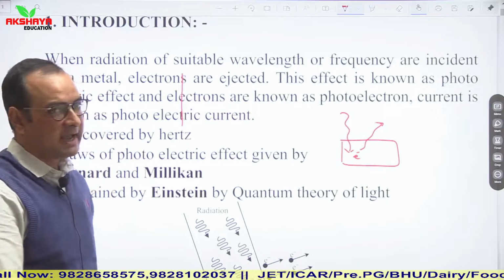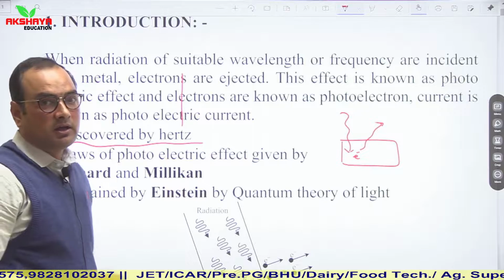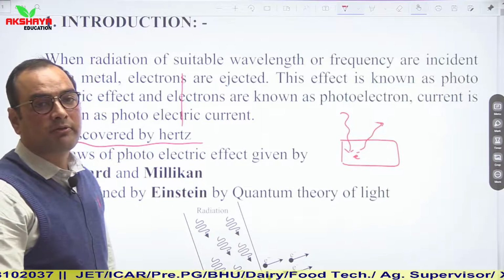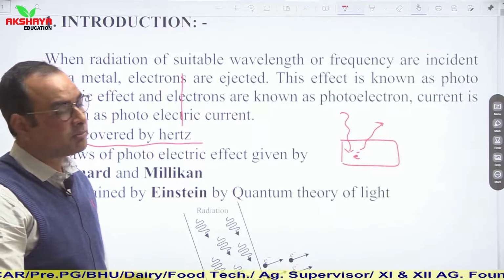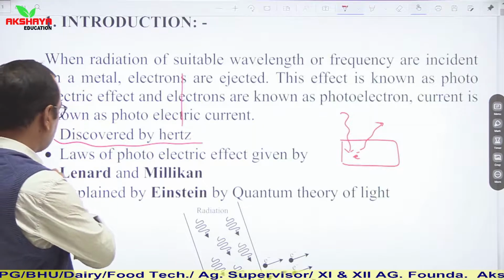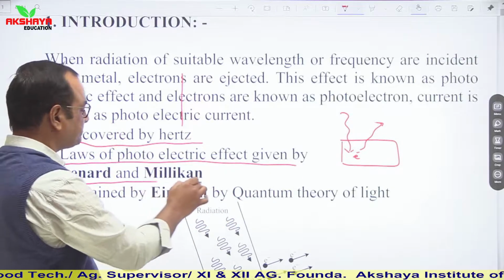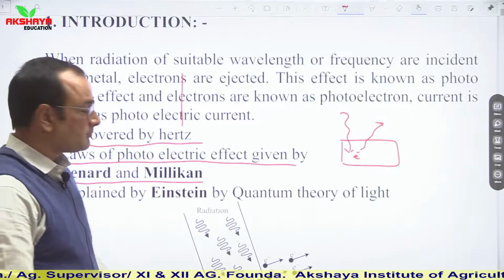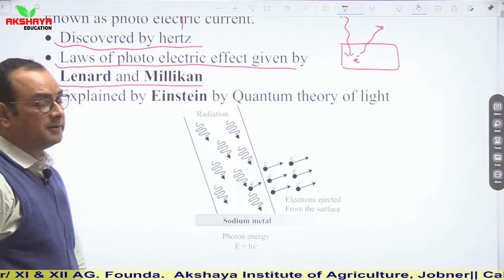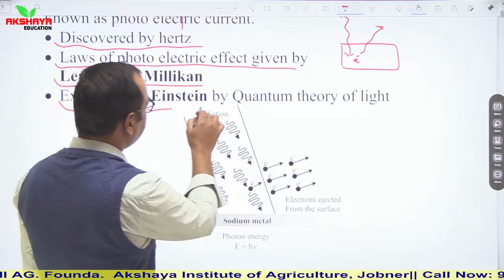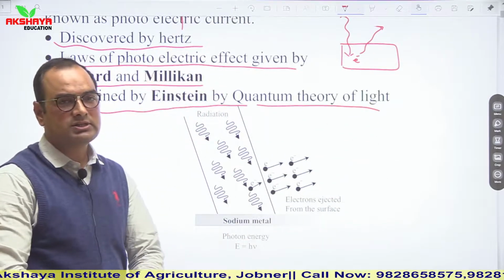This phenomenon was first discovered by the scientist Hertz. Hertz observed the photoelectric effect while performing his experiment for the production of electromagnetic waves. The laws of the photoelectric effect were given by Lenard and Millikan, and the phenomenon was explained by Einstein based on the quantum theory of light. So this is the general introduction.